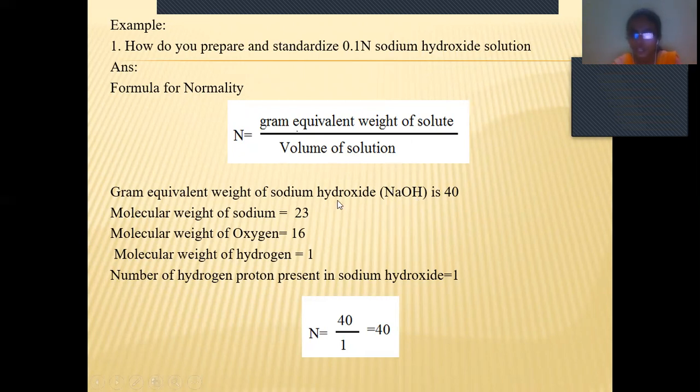The molecular weight of sodium is 23, oxygen is 16, and hydrogen, only one hydrogen is there, so it is 1. If we add these three numbers, 23 plus 16 plus 1, we get 40. So the gram equivalent weight of sodium hydroxide is 40.